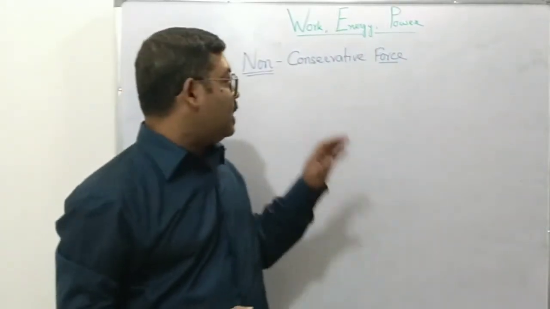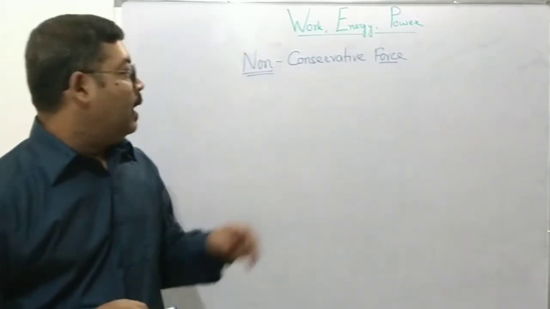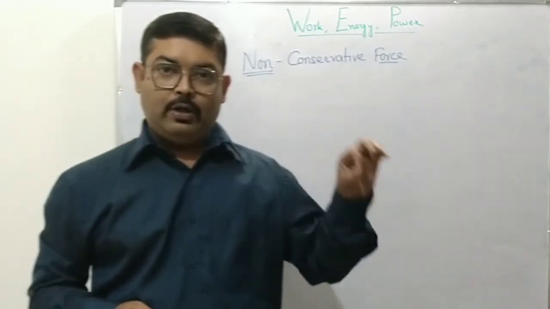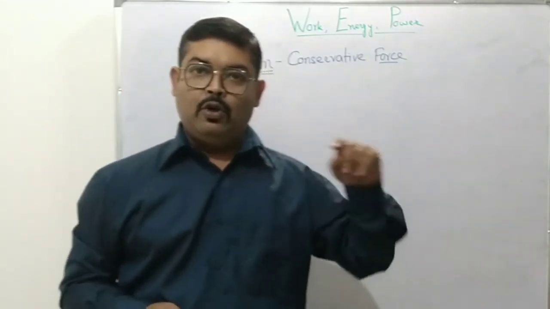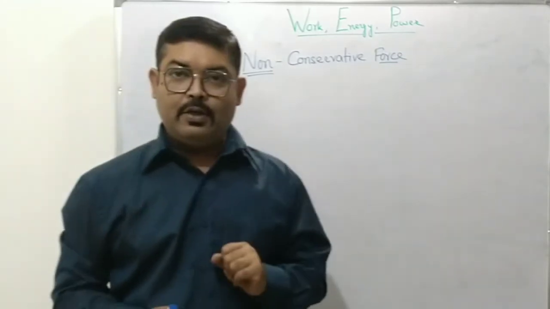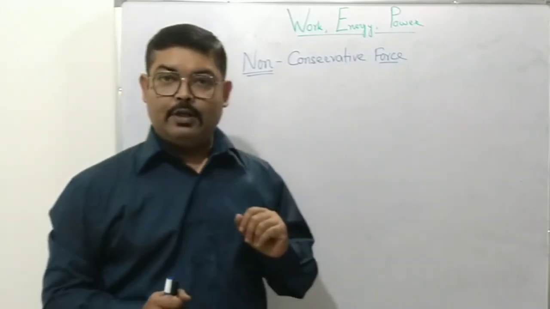So we have discussed and analyzed that conservative forces have 3 important properties. One is that the work done in the field does not depend on the path taken, it only depends on the initial and the final position. Work done in a closed path by the conservative force is 0, and the force is given by the negative gradient of its potential energy, right?